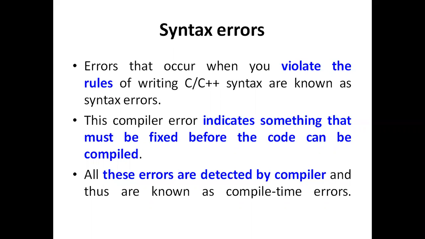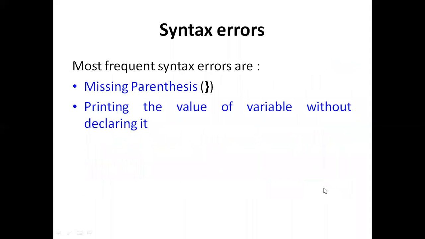An error that occurs when you violate the rules of writing C or C++ syntax is known as a syntax error. These compile errors indicate something that must be fixed before the code can be compiled. All these errors are detected by the compiler, so we call them compile time errors. For example, if you are missing a closing block or closing parenthesis, it is going to throw a syntax error.